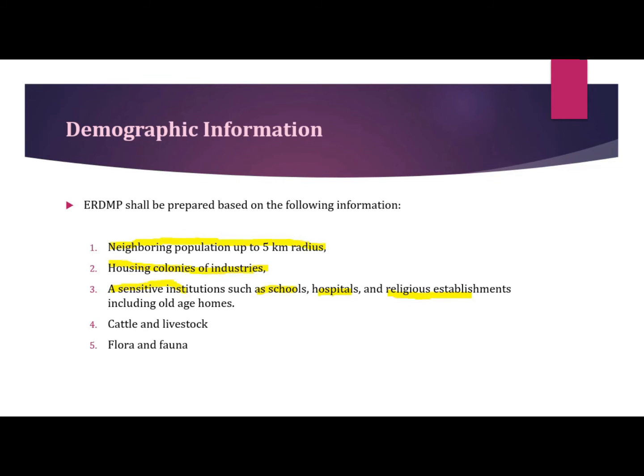Okay. Then the fourth and fifth are cattle and livestock, flora and fauna. This is about animal protection, like if there are any cattle and livestock nearby. So we also have to consider those animals for safety reasons.